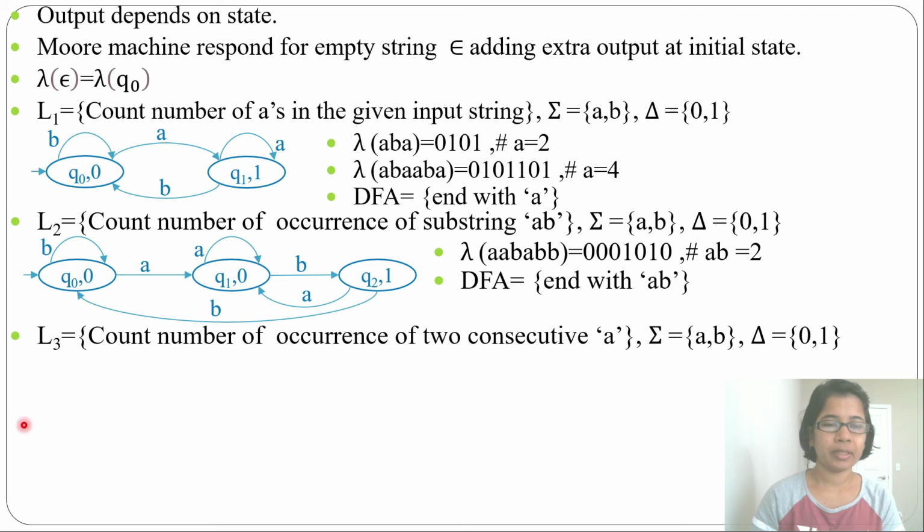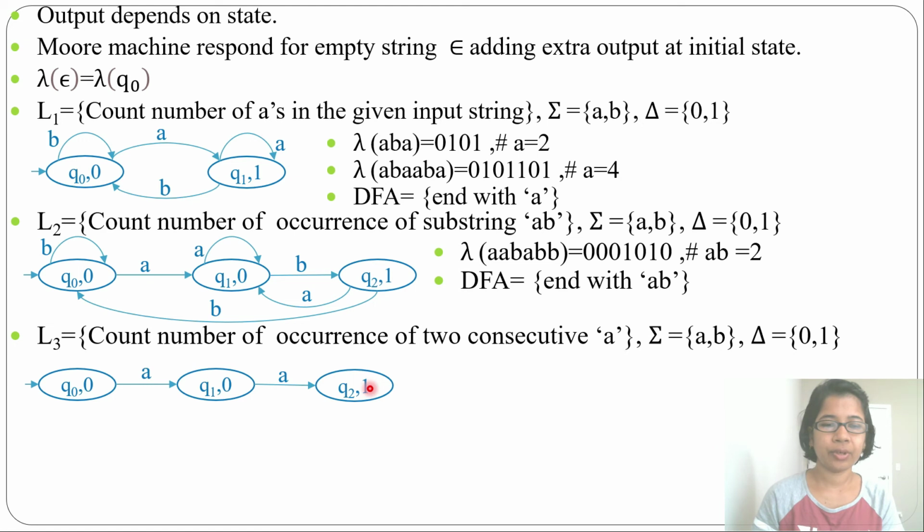Let's design a Moore machine for another example. Here the language is count the number of occurrences of 2 consecutive A. Input alphabet is {A, B}, output alphabet is {0, 1}. So here it's like ending with AA. Before it was ending with AB, now it will be AA. We'll take 3 states, and from Q0 by A transition it goes to Q1, and from Q1 by A transition it goes to Q2 state. At Q2 state the output is 1. So whenever there is AA it will be 1.